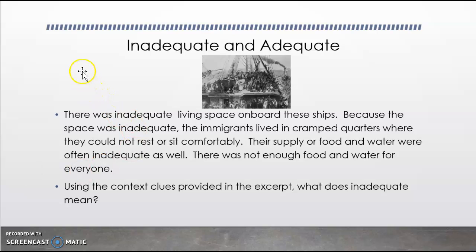Let's take a look at the next two words, inadequate and adequate. So here is like a sample of text. It's very short. Take a look at the photograph here. It looks like people who are traveling on a ship, and it looks very crowded. Listen as I read this text selection.